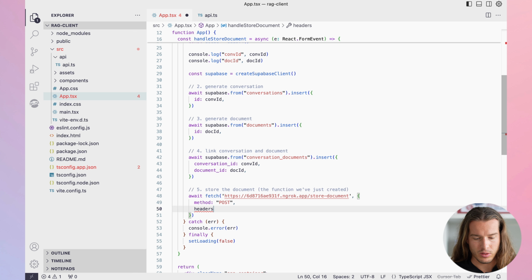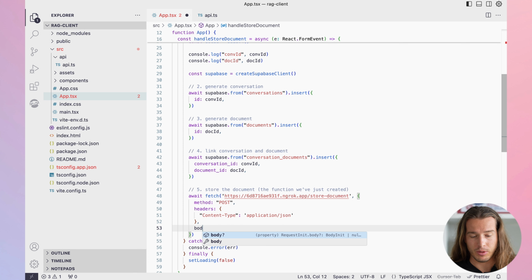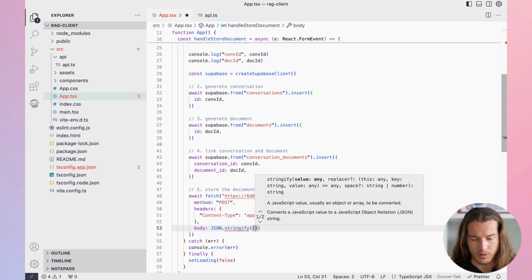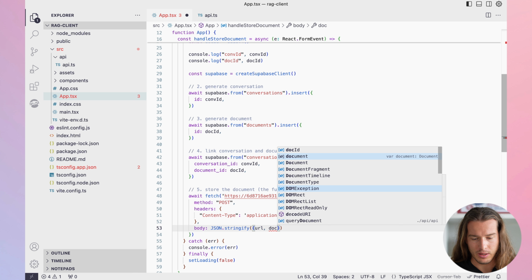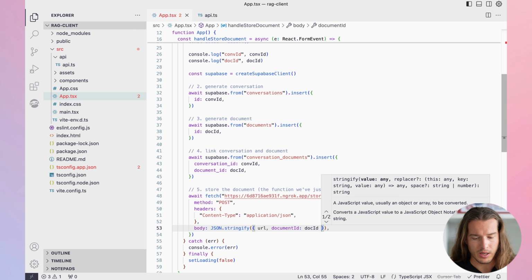We need to send only one header, and that is content type, application JSON. And finally, we need to pass those parameters, right? We do JSON stringify and we pass URL and document ID, which is doc ID. And now this all should actually work.